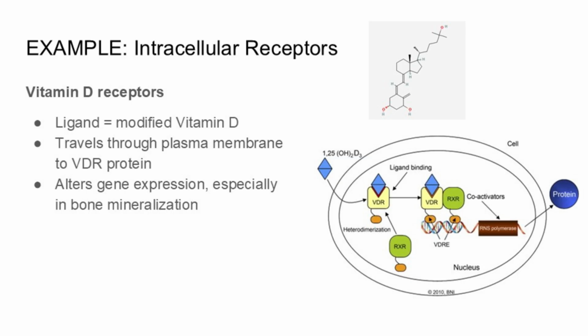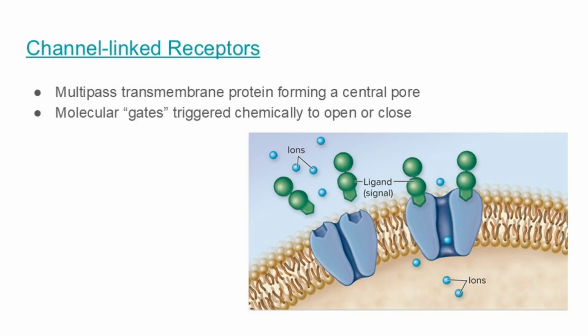An example of this is vitamin D receptors. The ligand in this case is a modified version of vitamin D, which is fat-soluble. The modified vitamin D travels through the plasma membrane and binds with the vitamin D receptor, or VDR. The VDR then pairs with another protein called retinoid X receptor, or RXR. Together, the VDR and the RXR modify the expression of genes involved in the mineralization of bones. Malfunctioning VDR proteins are associated with the development of osteoporosis.